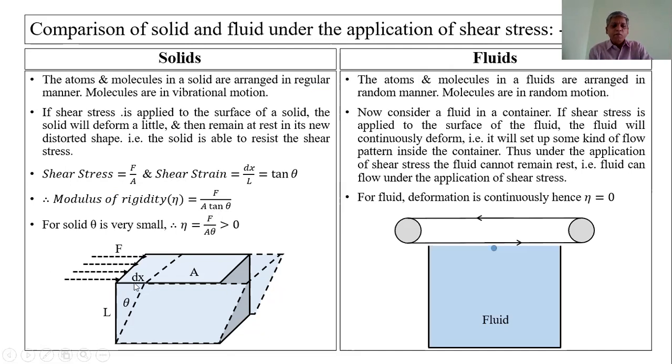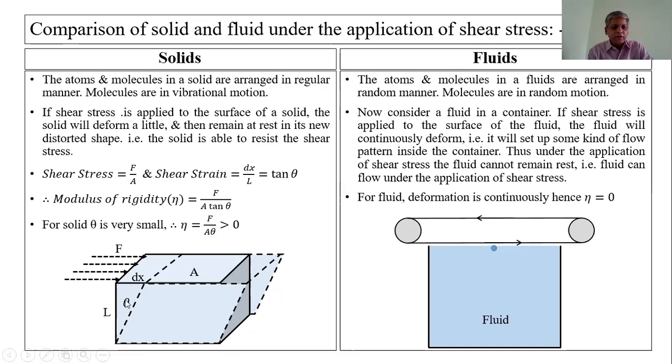For a rigid body or solid body, this theta is very small. Therefore, tan theta is nearly equal to theta. Therefore, modulus of rigidity is F upon A into theta. This is the expression.